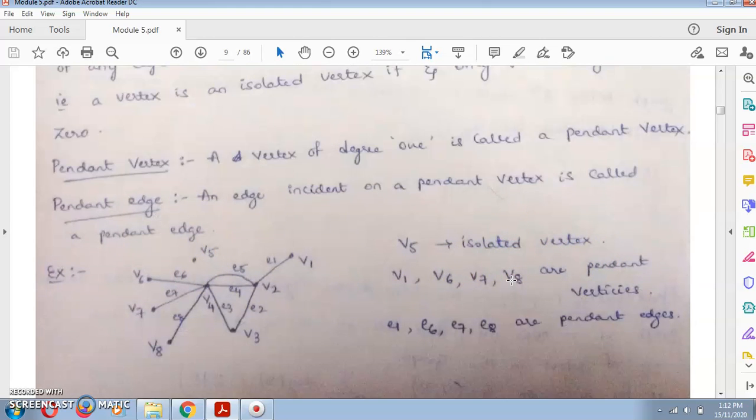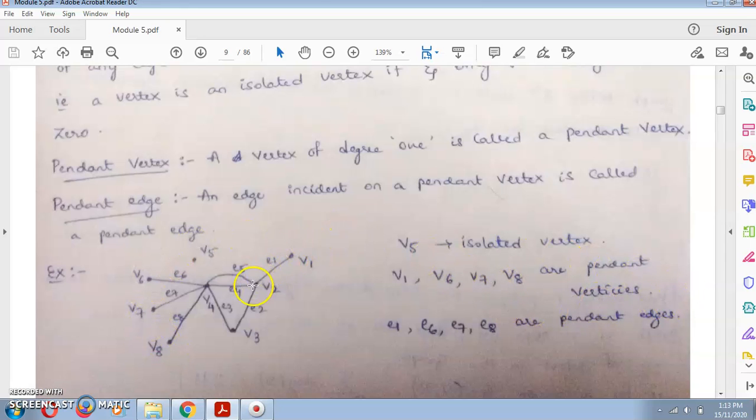And what is a pendant vertex? A vertex whose degree is 1. Which are the pendant vertices? V1, next v6, v7 and v8. So these are the pendant vertices.